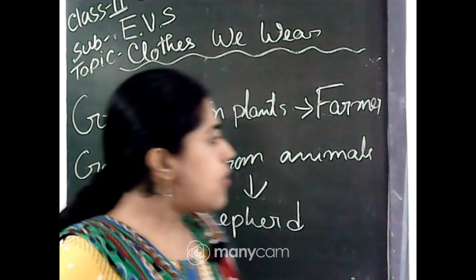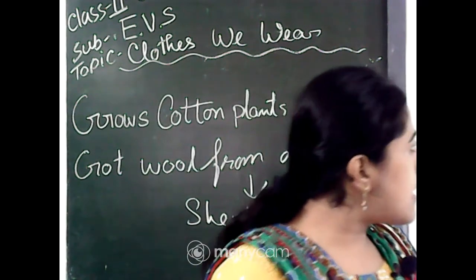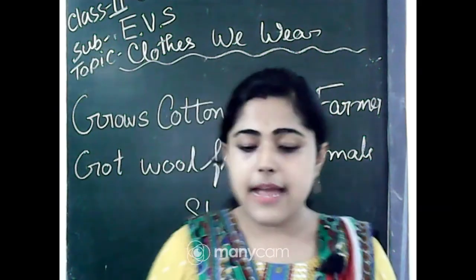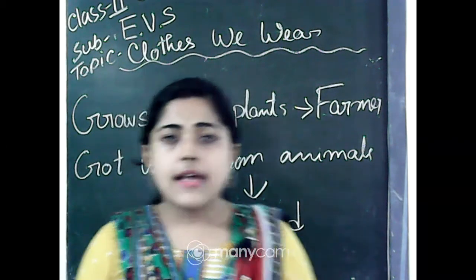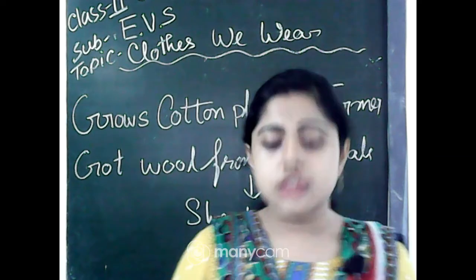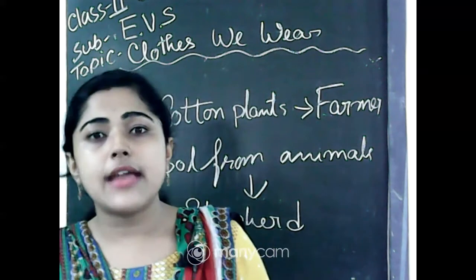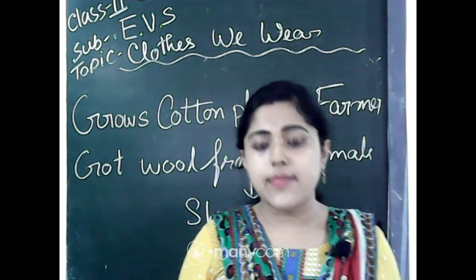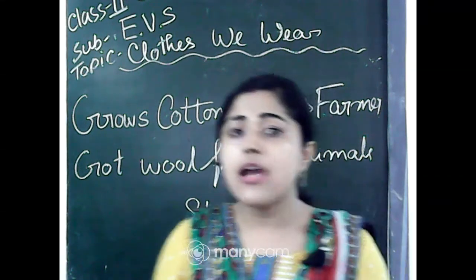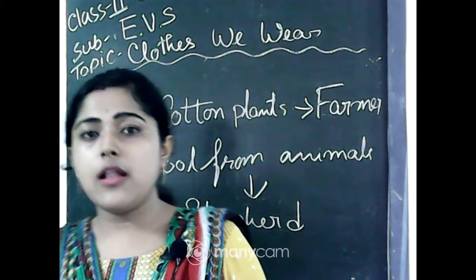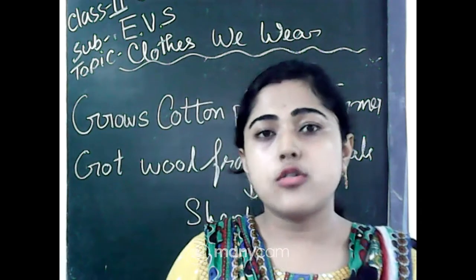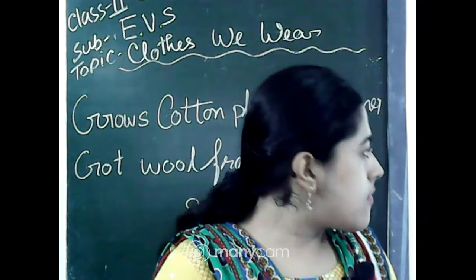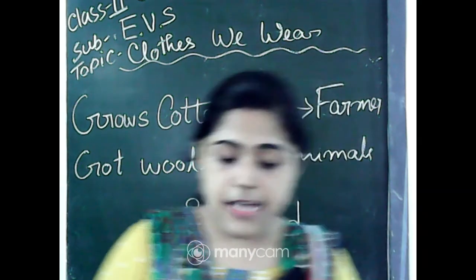Very good, Shudeshna, Suzan, Ashmit. That's sheep, camel and rabbit. Some people work on the hair of the sheep, camel and rabbit for making wool. Those people who work on them, we call the shepherd. Okay?